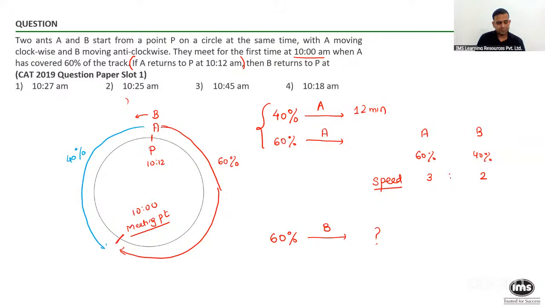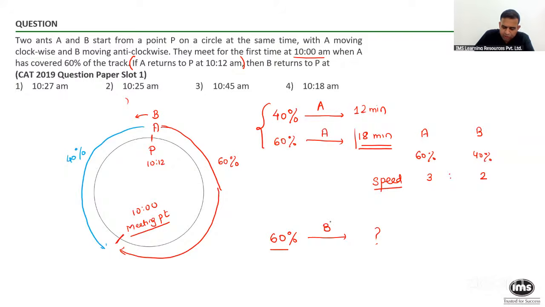Anyone? Use the proportionality sign. Sir, the distance becomes 50% more, so time taken also becomes 50% more. Is it right to say 18 minutes? This portion is correct. 60% for the same ant will take 18 minutes. Yes, I'm aware, Divyan, but I'm just going slow to make everyone understand, I can do it orally. So 3 by 2 of 12 gives you 18. So 60% for A takes 18.